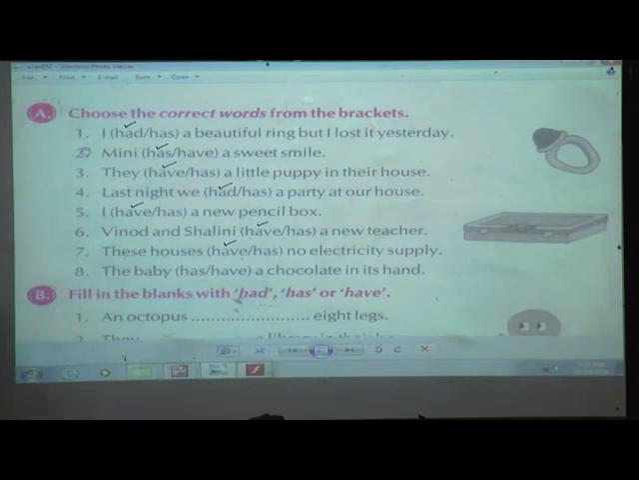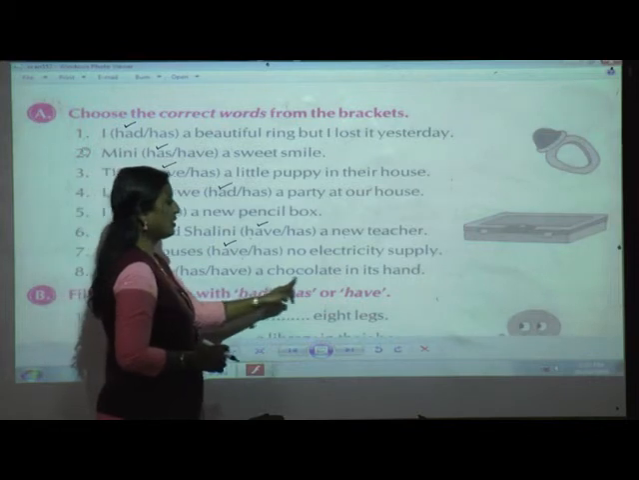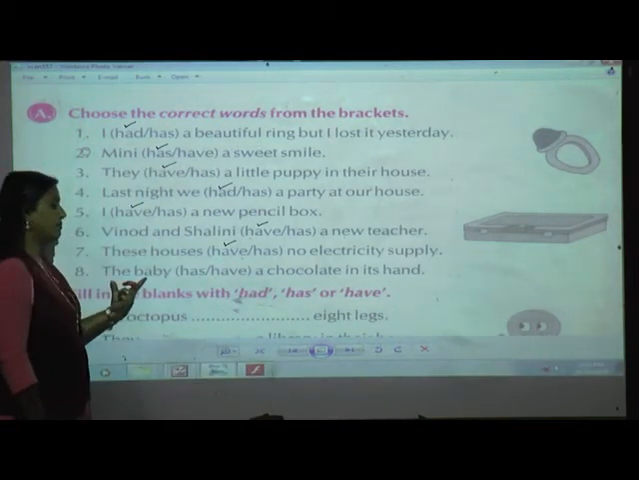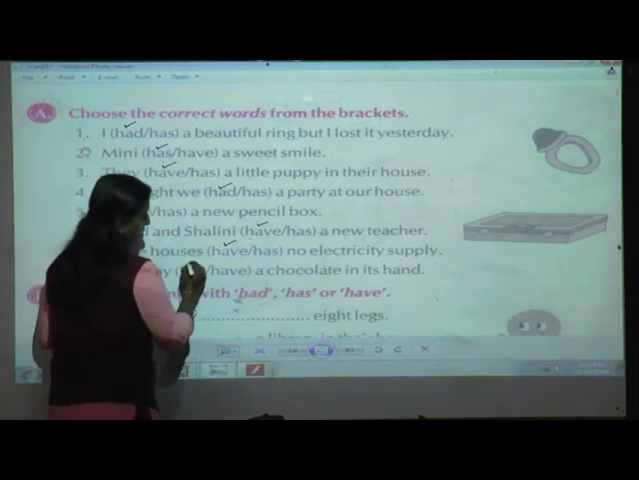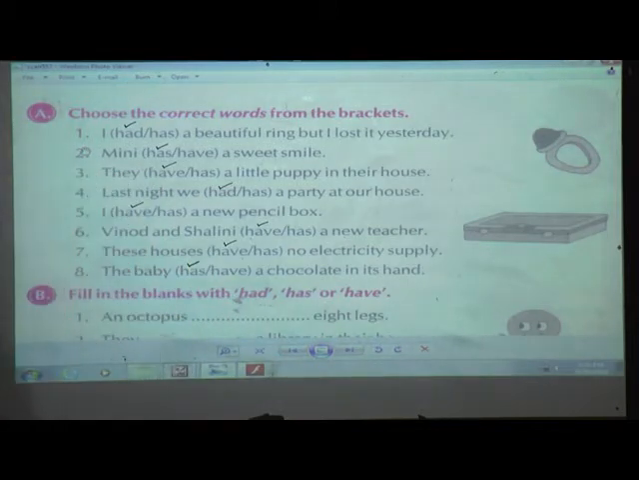Next, the baby have a chocolate in its hand. Here they have told about the baby. Okay, baby means a singular. So what I am going to take? Yes, has. Understood, students?